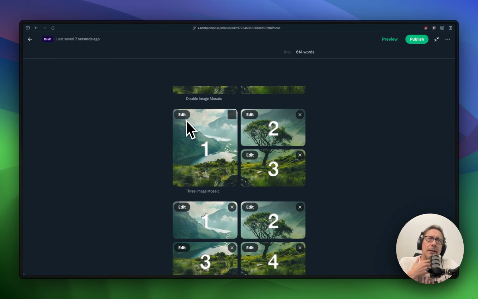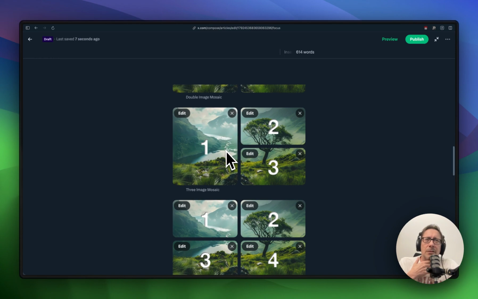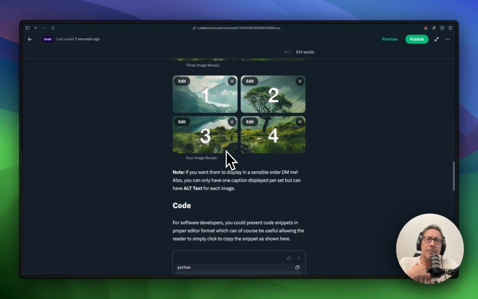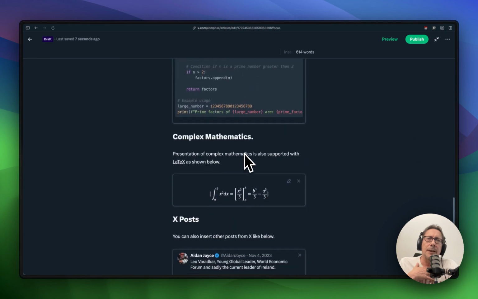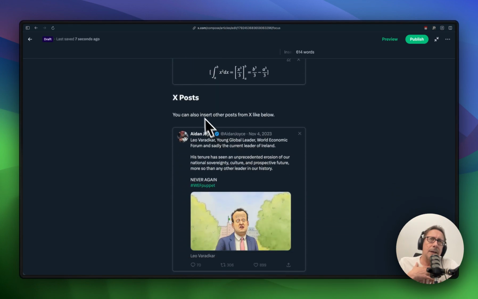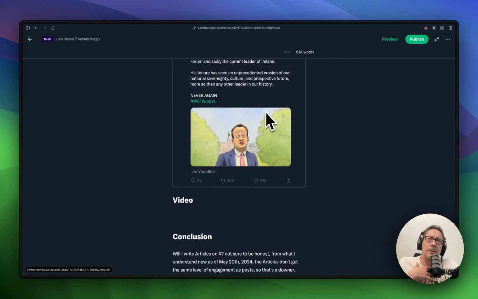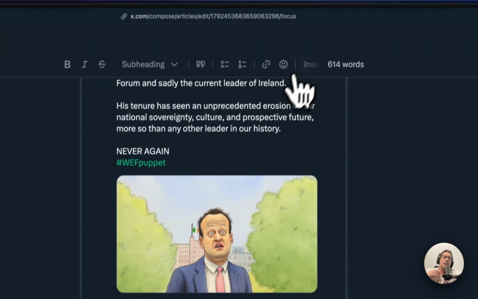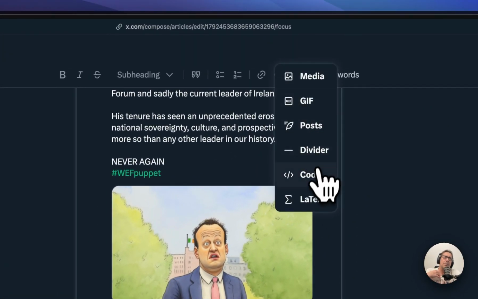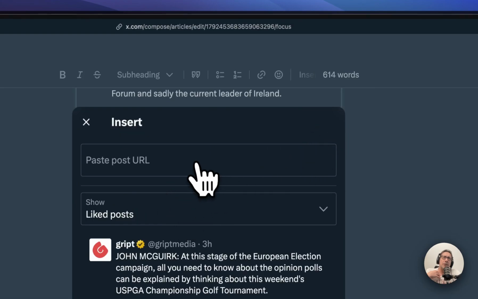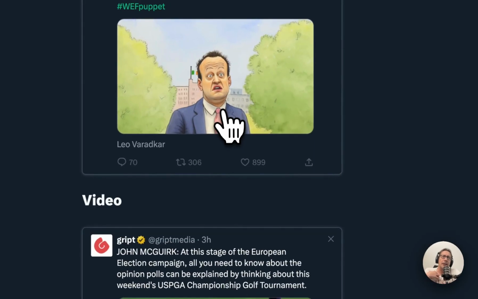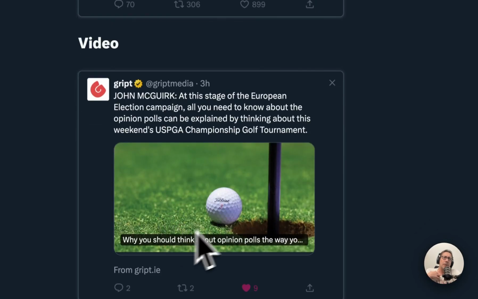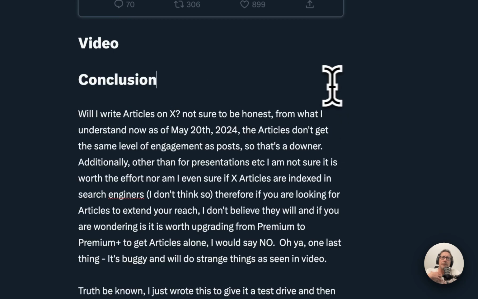You can see here it's buggy all the time. What I mean by this is that the X is missing until you hover over. So it's got a feel of something that's still quite buggy. So, okay, you can insert code, you can insert formulas, and you can even insert X posts. So if you want to put in a post in here, for example, just go to insert and insert post. And that way you can just pick a post. If I want to put in this post here, I can just simply click that. And there's my post in there, which is quite cool.